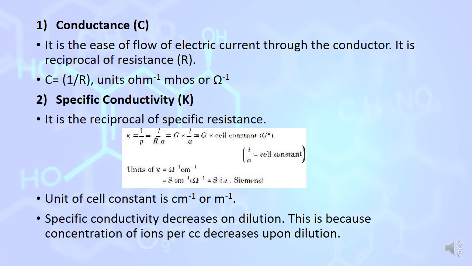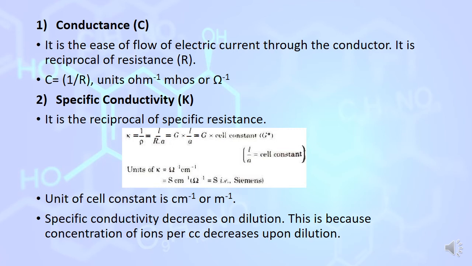Now, what is specific conductivity? It is the reciprocal of the specific resistance. It is defined as the conductance of a conductor whose length is 1 centimeter and area of cross section is 1 centimeter square. Or we can say that for an electrolytic solution, specific conductivity is defined as the conductance of 1 centimeter cube of the solution. It is denoted by kappa, that is, kappa is equal to 1 by rho. It is the reciprocal of specific resistance, equal to L by RA.